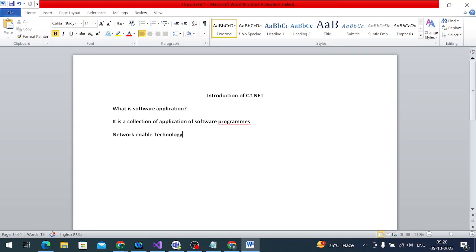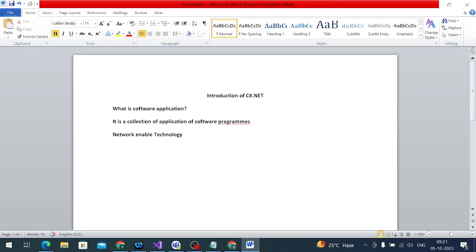Just create one server and host our application on that server. We can easily access it from anywhere in the world. So this is the differentiation between Windows and web applications. Got it, right?